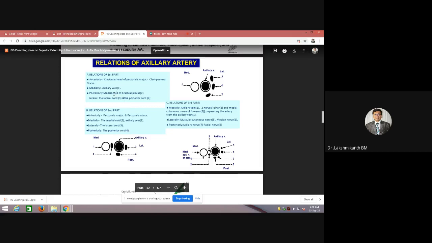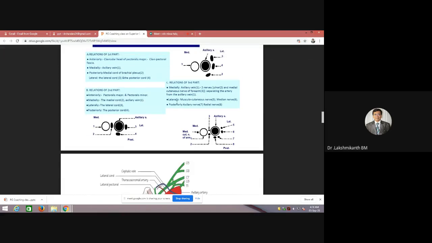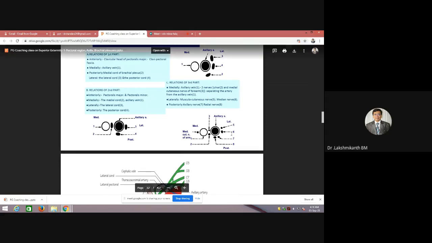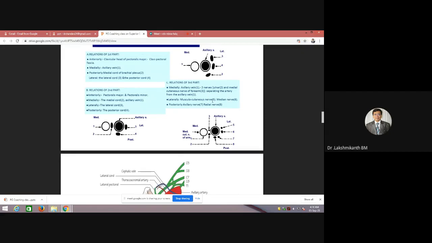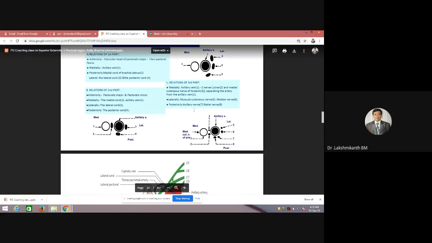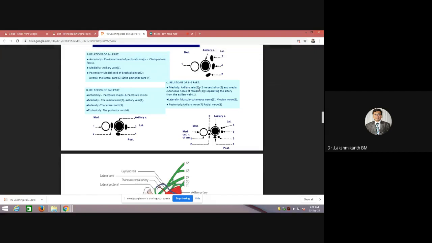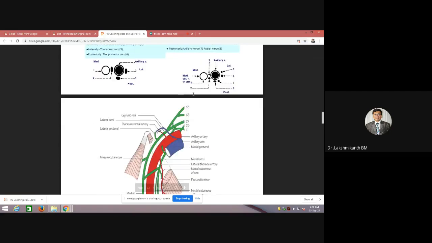When you come to the first part, this lateral cord and posterior cord will be lying posteriorly. Medial cord will also be coming posteriorly. So when I come to the third part, all these nerves will have given off their branches. Obviously laterally you have the musculocutaneous nerve and median nerve, posteriorly you have the axillary nerve and radial nerve, and medially will be the axillary vein, and we have the ulnar and medial cutaneous nerve of forearm, which will be separated by the axillary vein. This is how it looks.